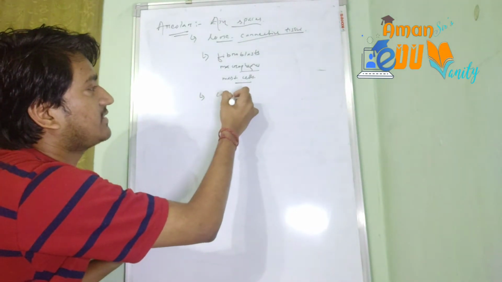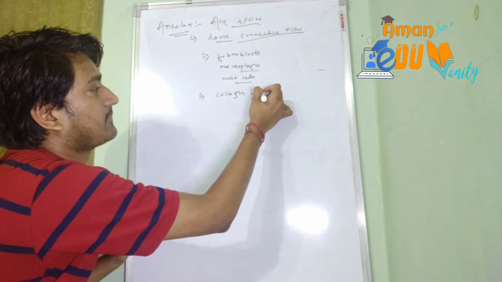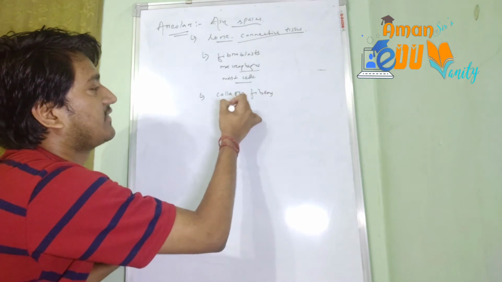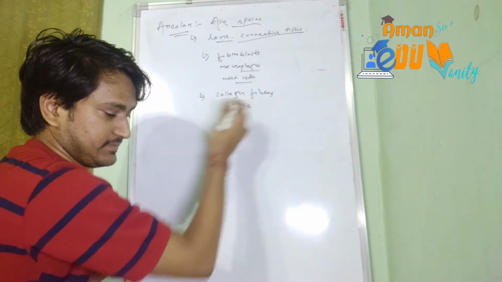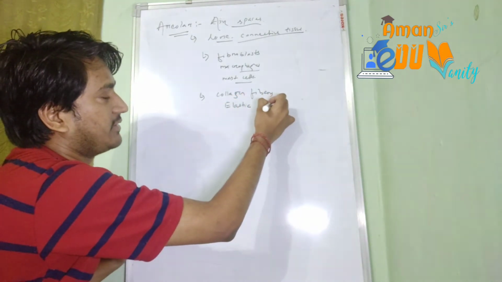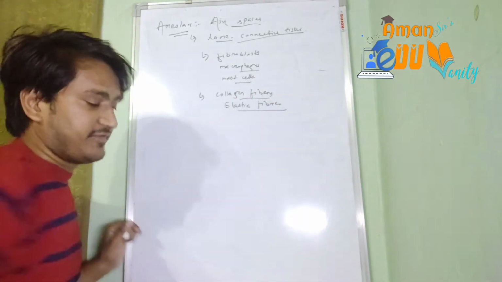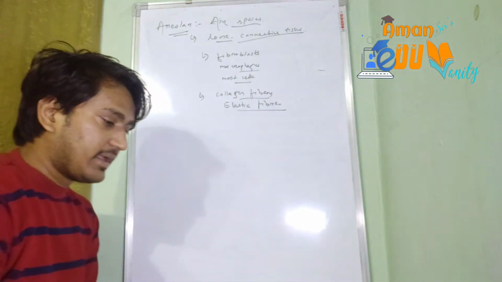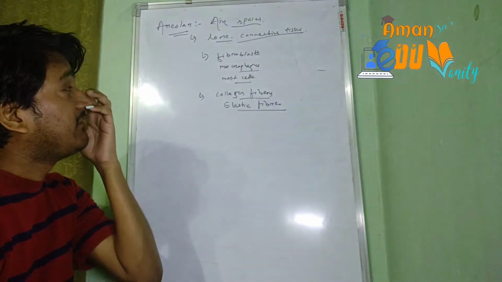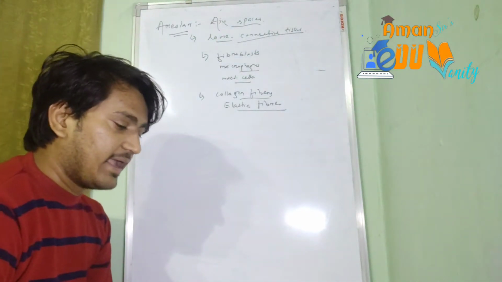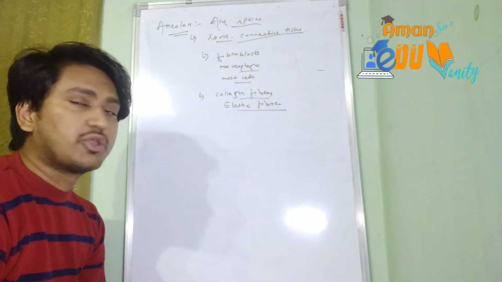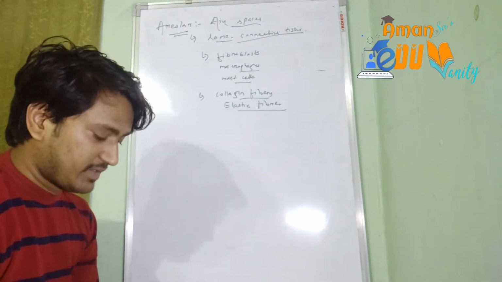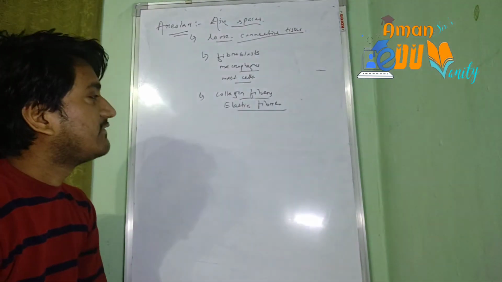Okay, and these are having fibers of two types. Collagen fibers are there and the elastic fibers are there. Both types of fibers are found here in the areolar connective tissue. Okay. Next, the location. They will be located beneath the skin and the muscles, and also in the hollow visceral organs. They will be also found around the blood vessels.